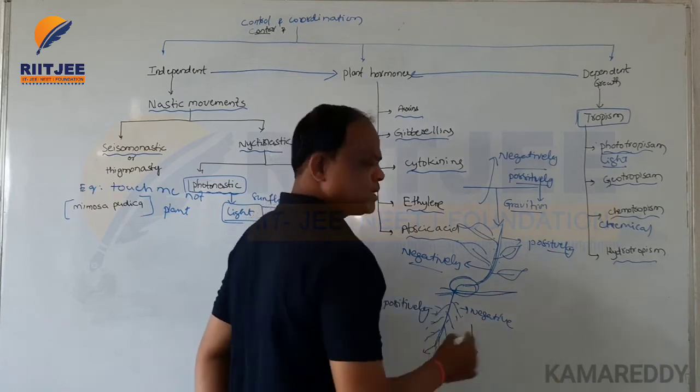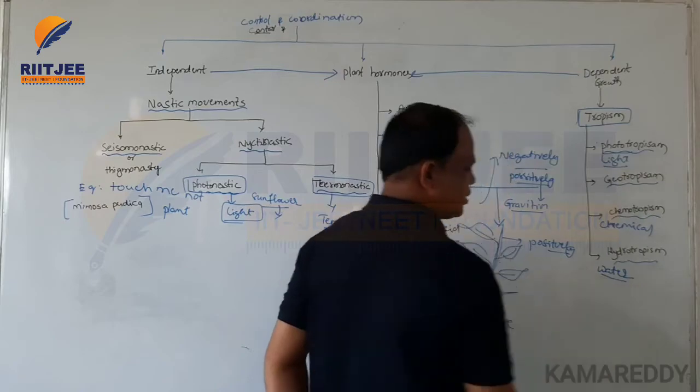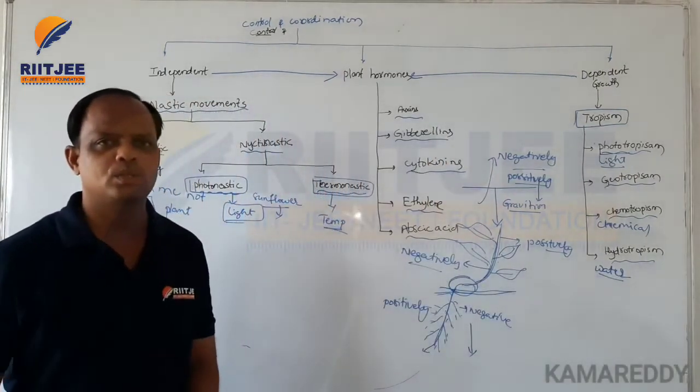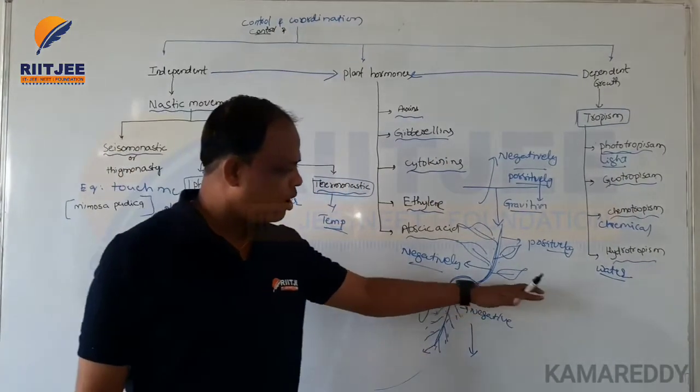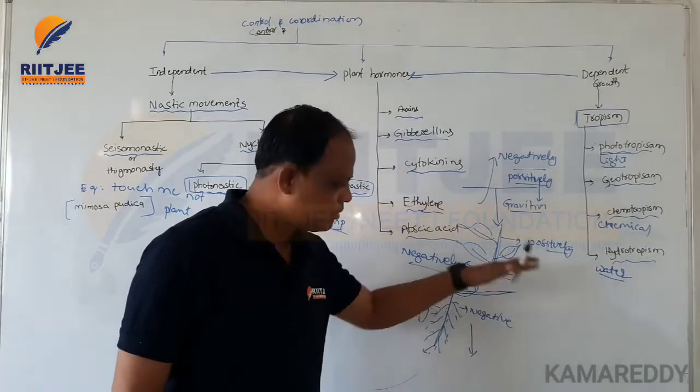And hydrotropism means growth based on the water source. All the water is present inside the soil.